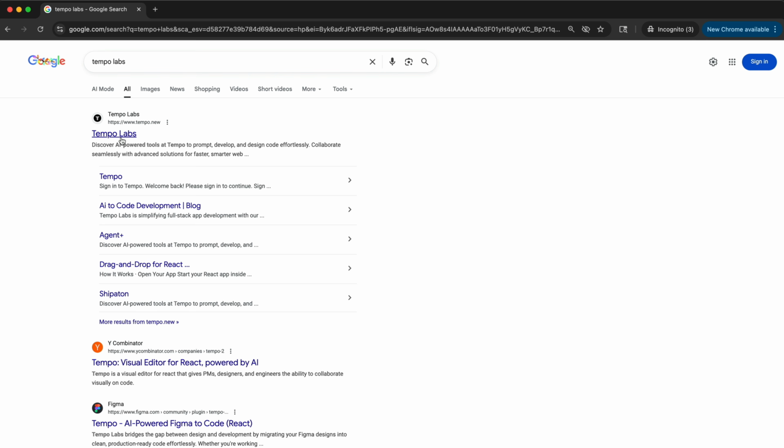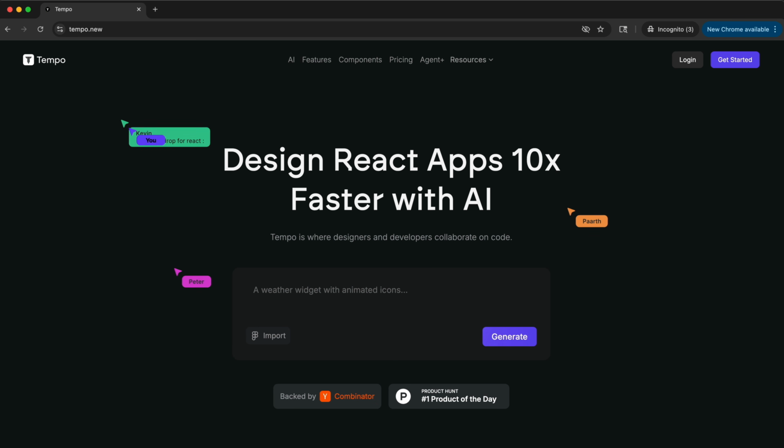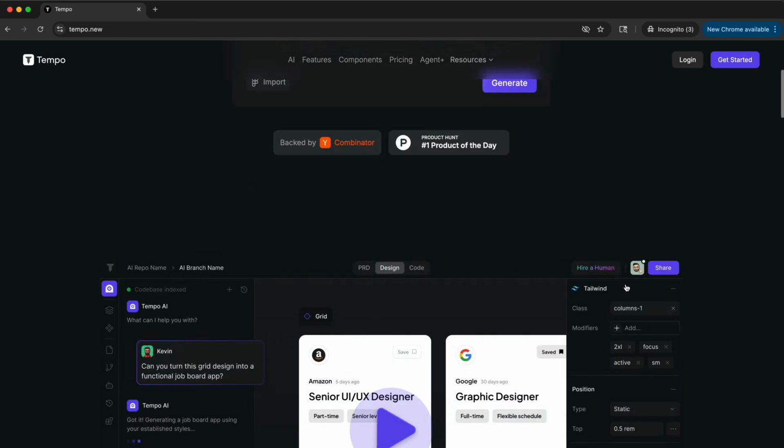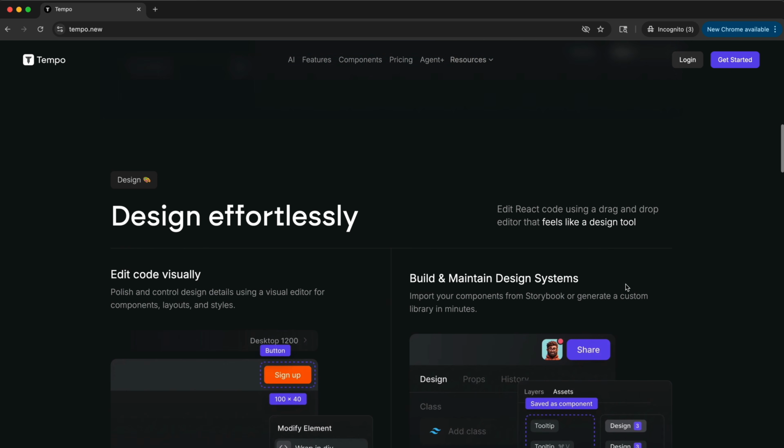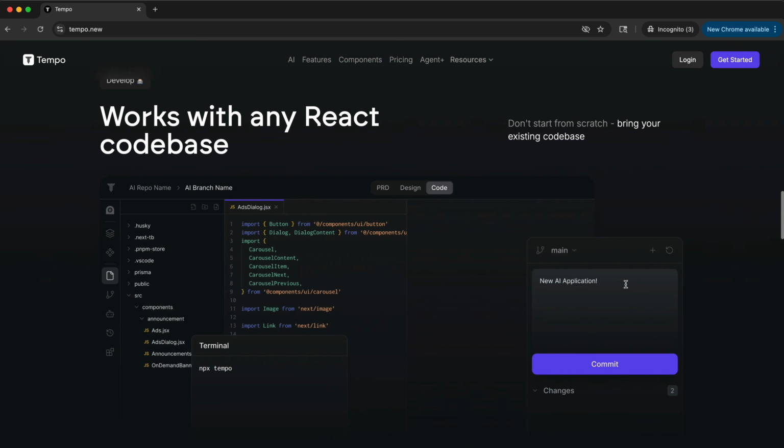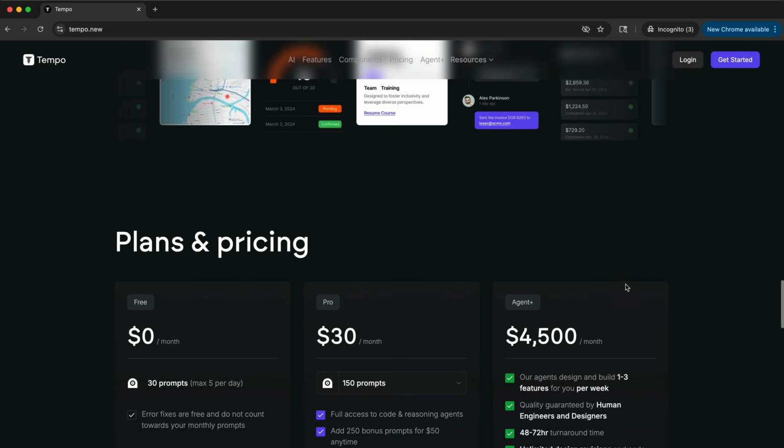So for this video, I'm going to be creating a keyword research strategy for this company called Tempo Labs. It's like a vibe coding prototyping tool. I'm not affiliated with them. It's not sponsored by them or anything. I've just been really liking the tool, and they're not doing a lot of SEO, to be honest. So I want to create a keyword strategy for them.